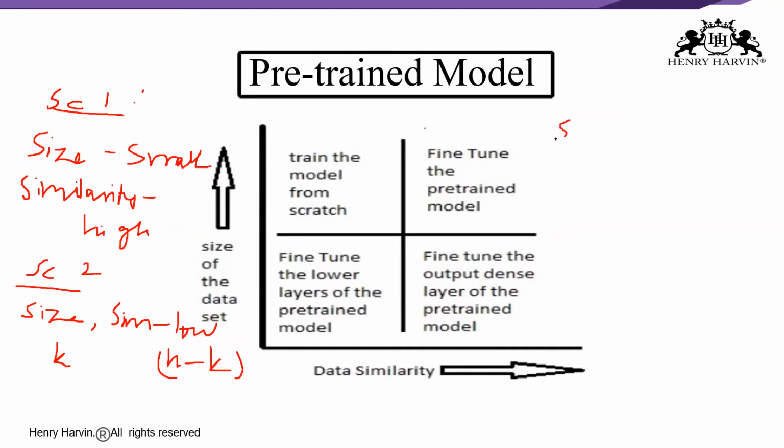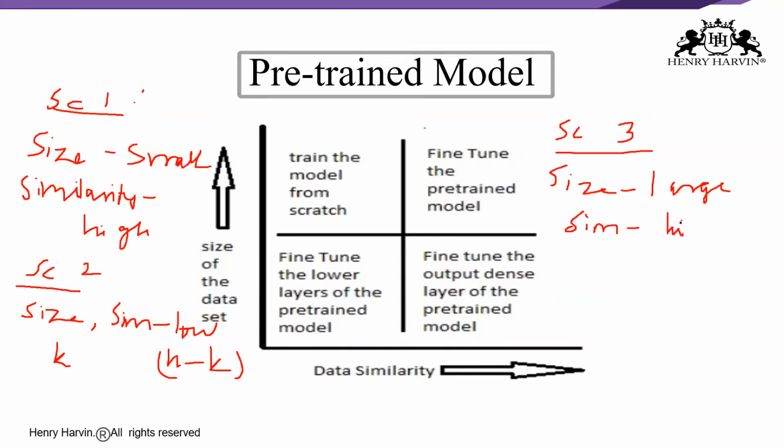Now let me write a third scenario. So what would be the third scenario? Yes, size is going to be large and similarity I'm going to take as high. Okay, so in this case, what will happen? This is the ideal situation. Here, the pre-trained model should be more effective, right? So the best way to use the model is to retrain this architecture of the model and the initial weights of the model. So we can retrain the model using the weights as initialized in the pre-trained model, right?